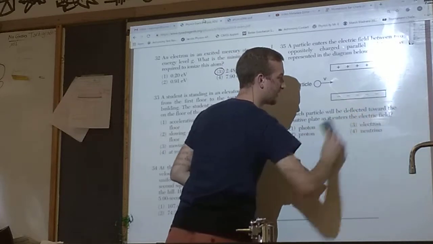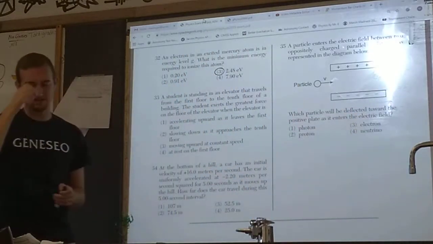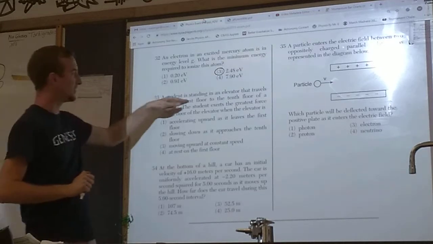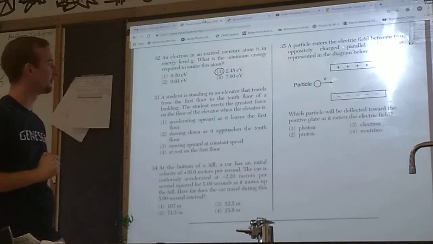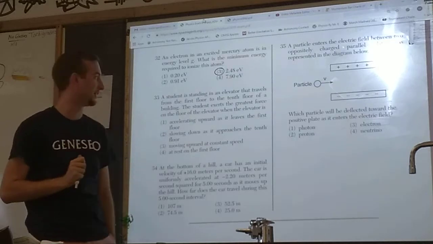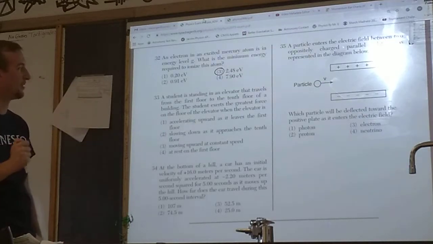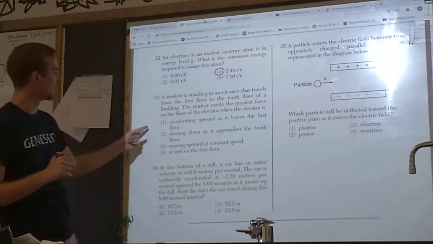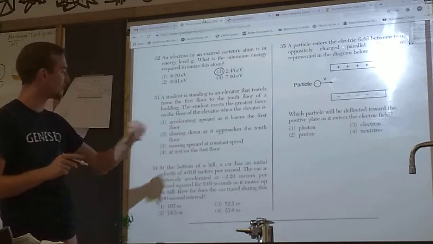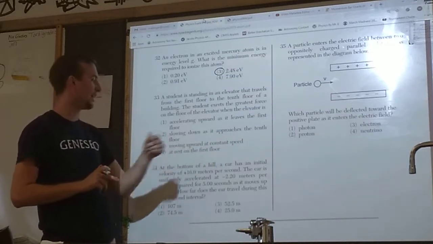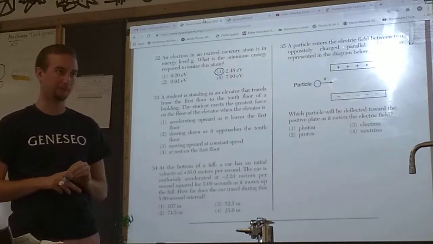The next question I think is kind of tricky because it takes a little while to get into the question. The student is standing in an elevator that travels from the 1st floor to the 10th floor of a building. The student exerts the greatest force on the floor of the elevator when the elevator is doing what? When it's accelerating upward as it leaves the 1st floor, when it's slowing down as it approaches the 10th floor, when it's moving upward at constant speed, or at rest on the first floor.